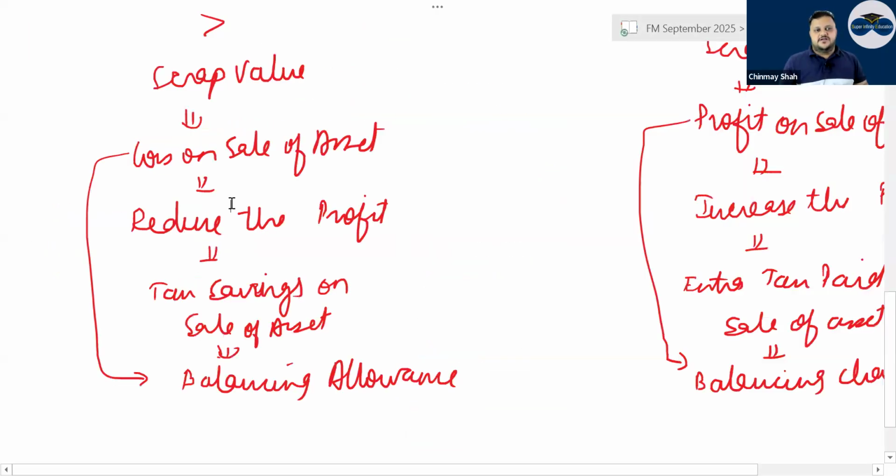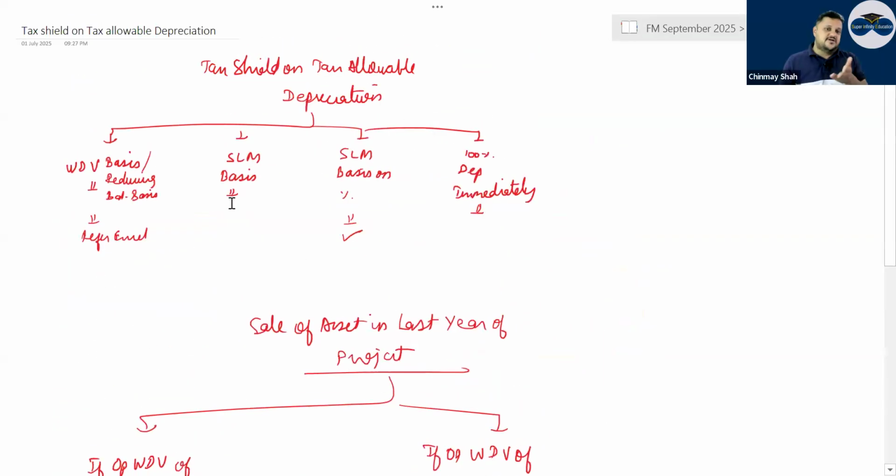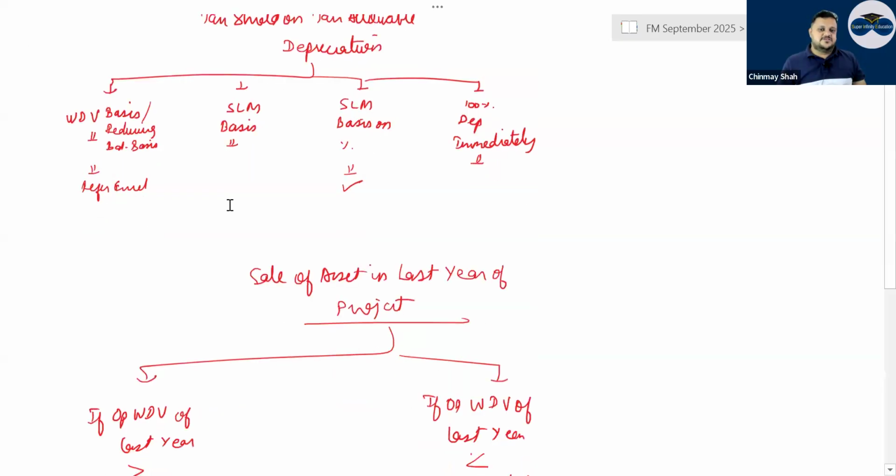Then TS on TAD, timing of TS on TAD. Someone asked a doubt that if tax is paid in arrears, savings will also happen in arrears, right? So if there is a first year cash flow on which tax is paid in the same year, then TS on TAD also will be in the same year. But if it happens in the next year, then tax will also be paid in the next year and saved also in the next year, correct?